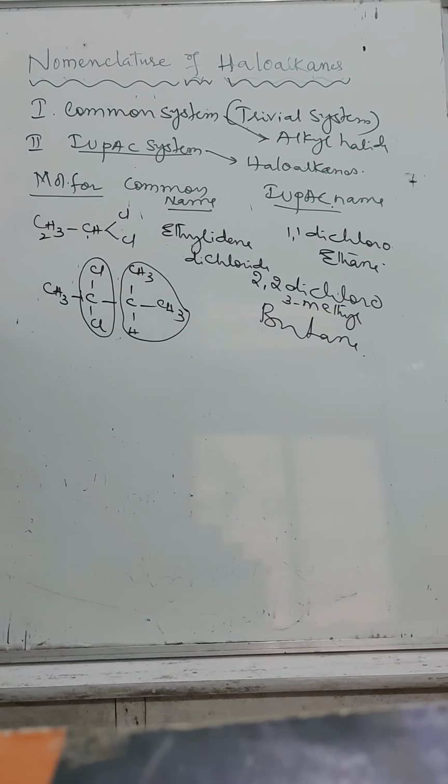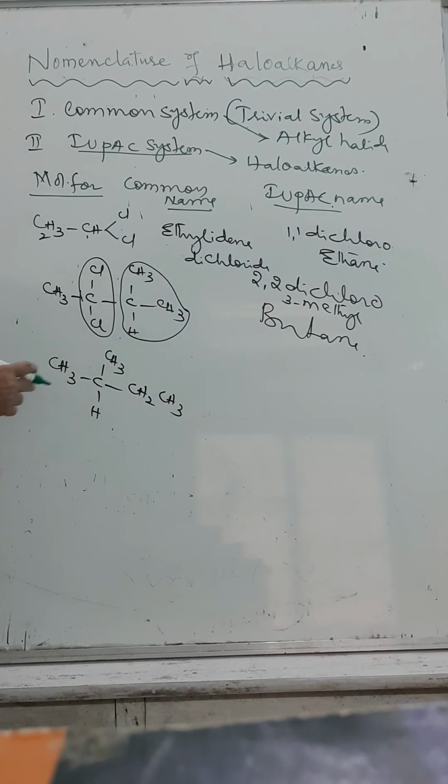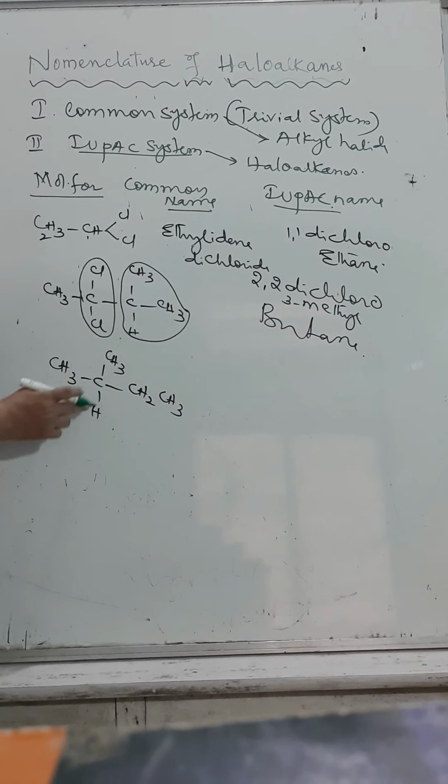So whenever we write a name, like amyl, we use it for 5 carbon atoms. If I use CH3, CH, CH3, this group is called the iso group. 1, 2, 3, 4 and 5. If this is a 5 carbon atom chain and this carbon atom is replaced by Cl, we can call this amyl chloride.